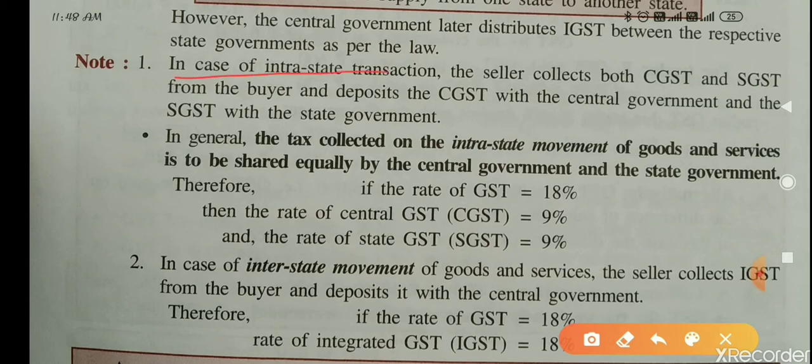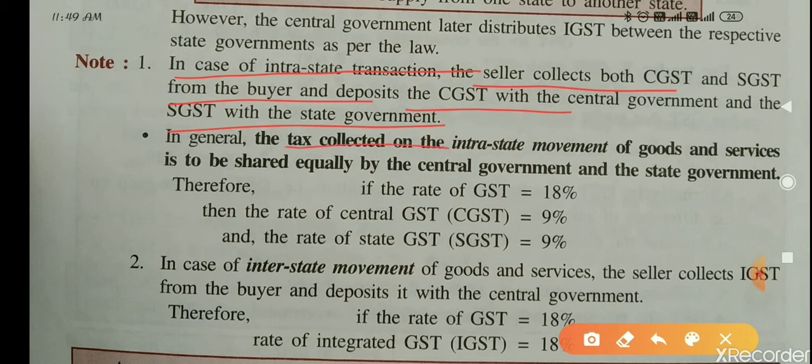In case of intrastate transaction, the seller collects CGST and SGST from the buyer and deposits CGST with the central government and SGST with the state government. By mistake I said IGST, it is SGST. So in case of intrastate transaction, the seller will collect both CGST and SGST, and CGST he will give to the central government, and SGST he will give to the state government. Seller means seller.